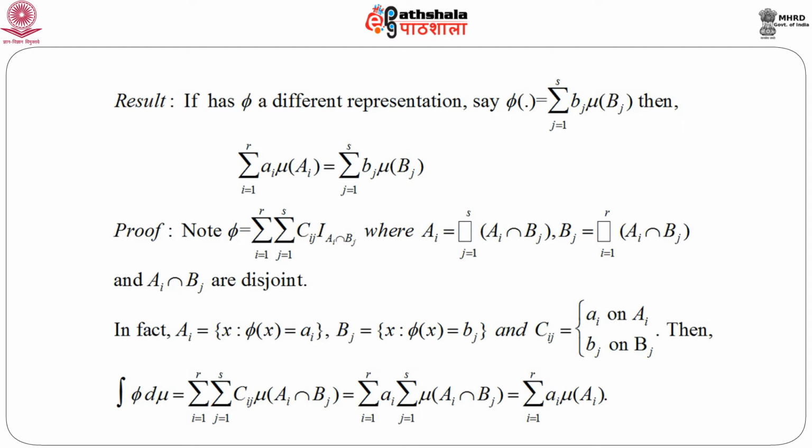Now, this second sum gives us actually mu of A_i, because the sum is over j. Similarly for the other form, so this is summation j equals 1 to s b_j into mu of capital B_j. Similarly, we can show that integration of phi d mu can be written as just summation i equals 1 to r a_i into mu of A_i, and hence the result.